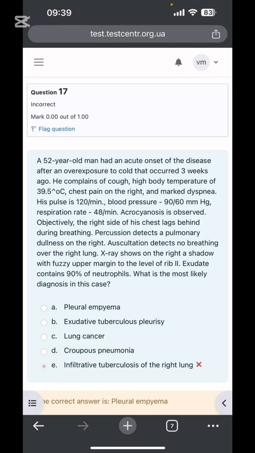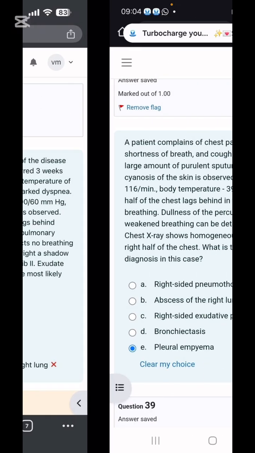This is not the case of tuberculosis, as I myself marked it wrong. Up to the level of rib 2, a lot of fluid will be there, and 90% neutrophils highlight bacterial infection. So this is the case of pleural empyema. Remember about it. Do not mark incorrect, I hope from you.